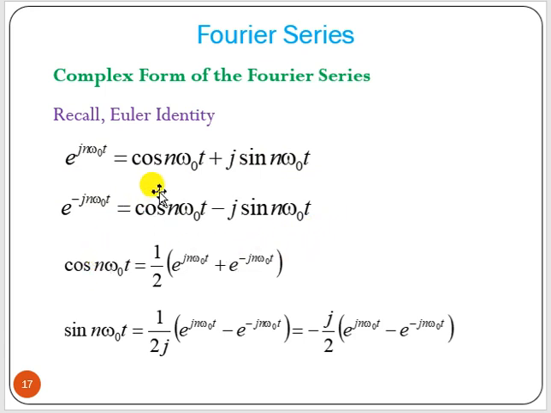So, we can find out from these two equations cosine of n omega 0 t equal to half of e to the power j n omega 0 t plus e to the power minus j n omega 0 t, or you can find out sin n omega 0 t equal to say 1 by 2j, e to the power j n omega 0 t minus e to the power minus j n omega 0 t. Or instead of writing 1 by 2j, if you multiply the denominator by j and numerator by j, and j square becomes minus 1, so we can have minus j by 2 instead of 1 by 2j.